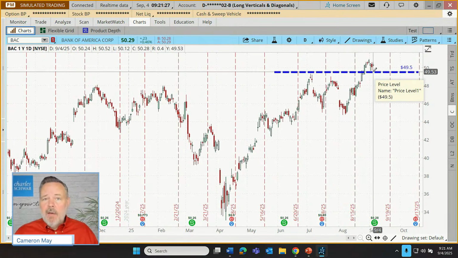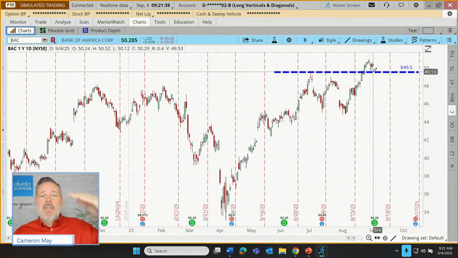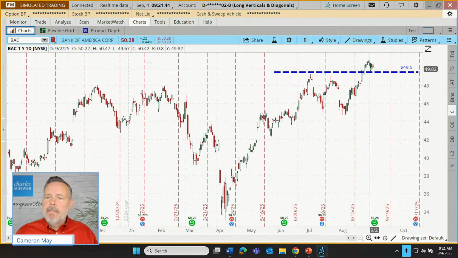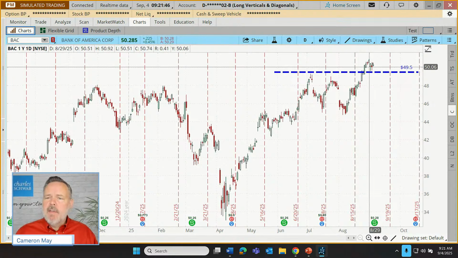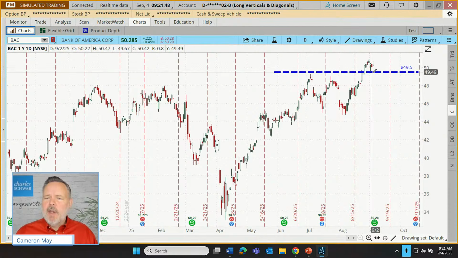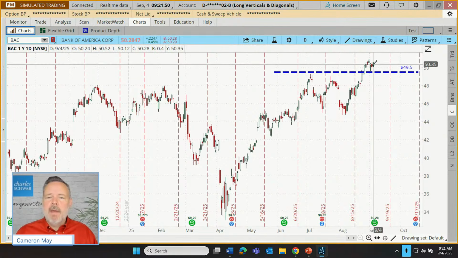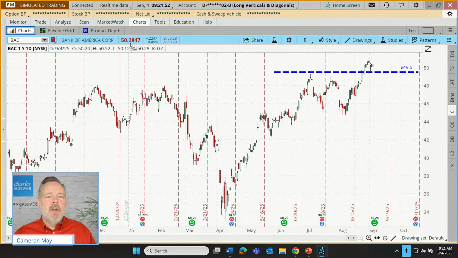Still, it's Bank of America, one of the most liquid companies in the world, one of the most heavily traded companies in the world. And when a stock is highly liquid, its options are also going to tend to fall on the higher end of the liquidity scale most of the time. So let's say that our trader sees, all right, we've pulled back down to about that 49.5 level. We've already popped up. We're at about 50.25 now.